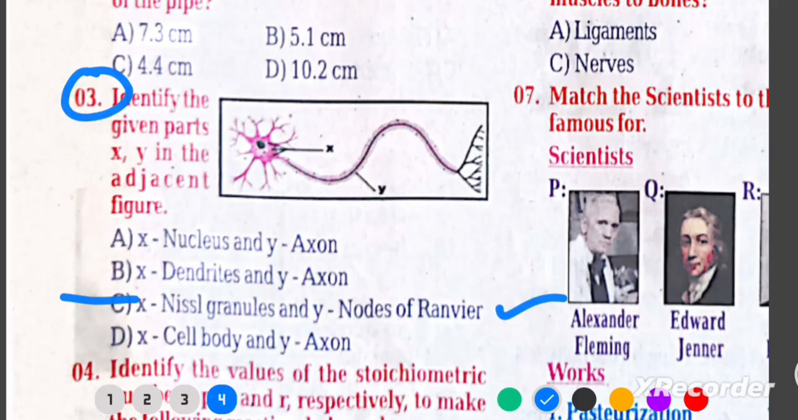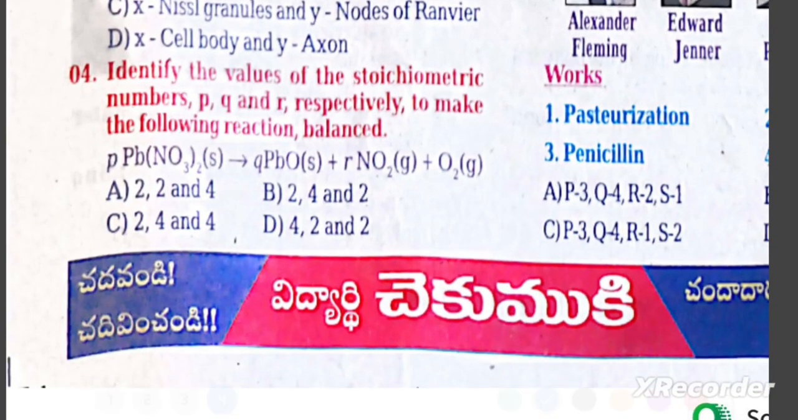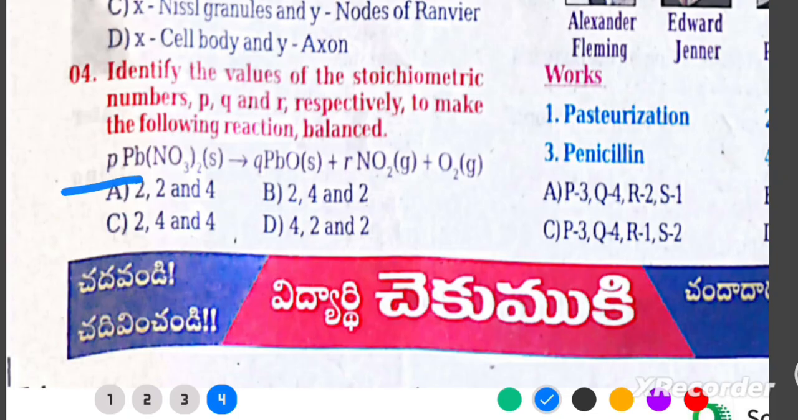Q4. Identify the values of stoichiometric numbers P, Q, and R respectively to make the reaction balanced. P Pb(NO3)2 gives Q PbO plus R NO2 plus O2. A. 2, 2, and 4. Explanation: balanced equation: 2Pb(NO3)2 gives 2PbO plus 4NO2 plus O2. So P equals 2, Q equals 2, R equals 4.